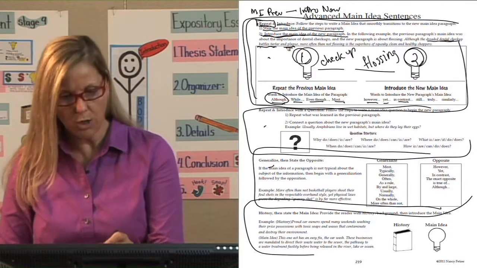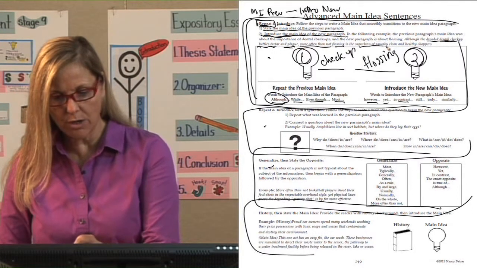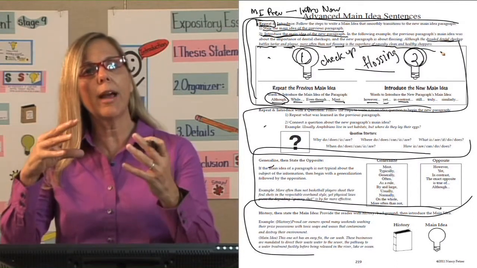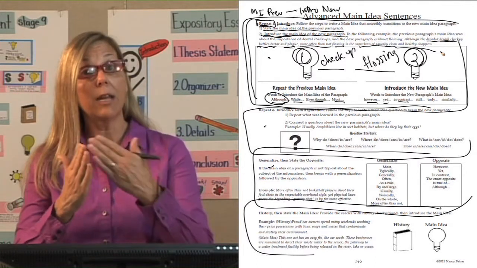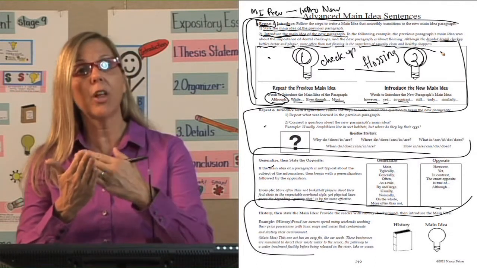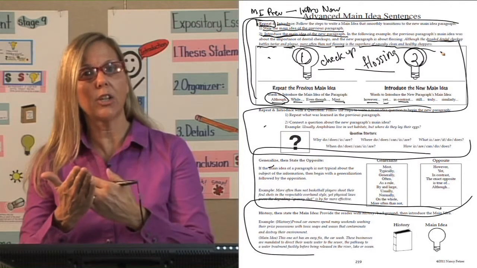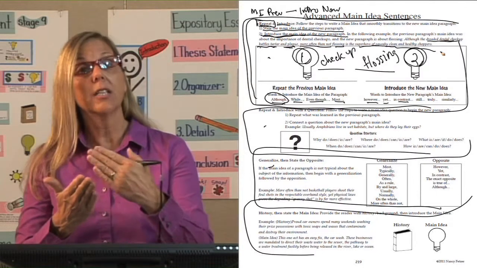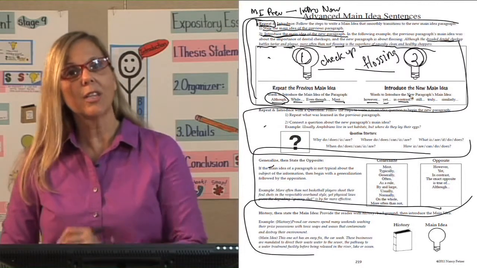Now I'm going to introduce the new. More often than not, flossing is the superhero of squeaky clean and healthy choppers. My new paragraph is about flossing. Now I can go into all the details. Describe flossing? No. Tell about flossing? Yes, by listing and drawing everything that I have to tell you about flossing. How you floss, what it does to help your teeth stay squeaky clean. We have our repeat the previous main idea, introduce the new idea.